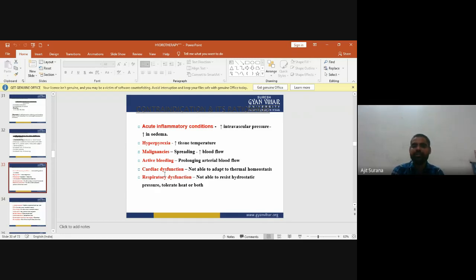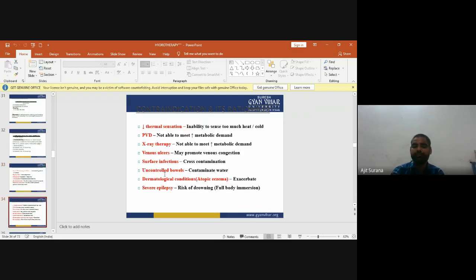So the contraindications and their rationales: first, acute inflammatory conditions increase intravascular pressure, due to which edema increases. Second, hyperpyrexia increases tissue temperature. Malignancies: spreading, or increased blood flow. Active bleeding: prolonging arterial blood flow. Cardiac dysfunction: not able to adapt to thermal homeostasis. Respiratory dysfunction: not able to resist hydrostatic pressure or tolerate heat, or both.